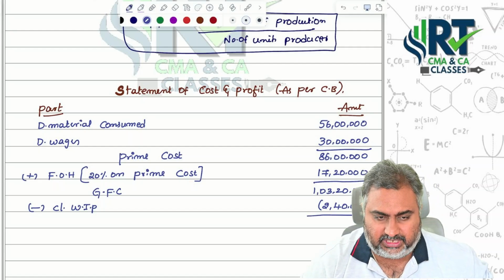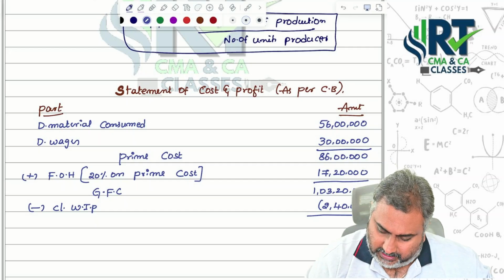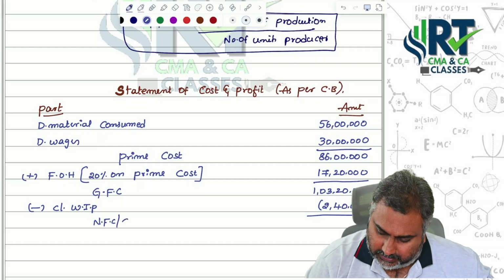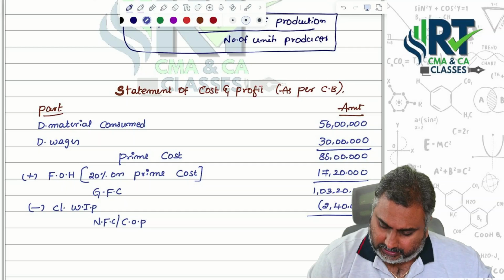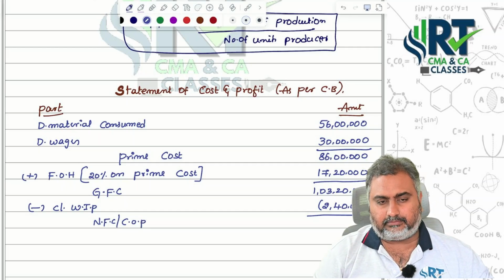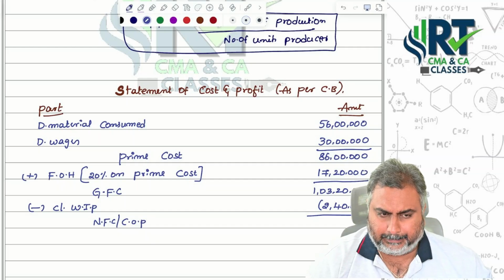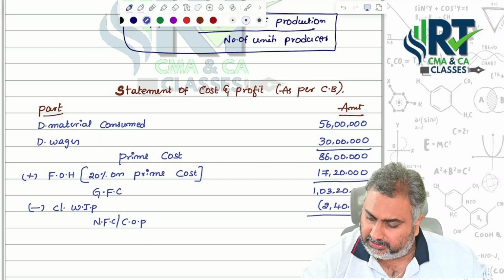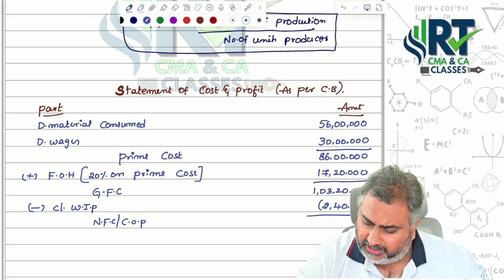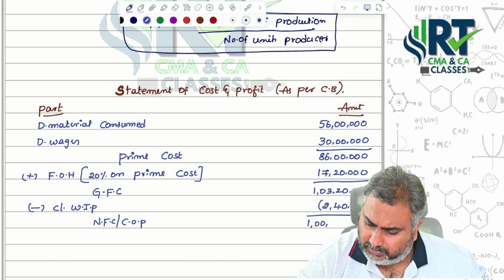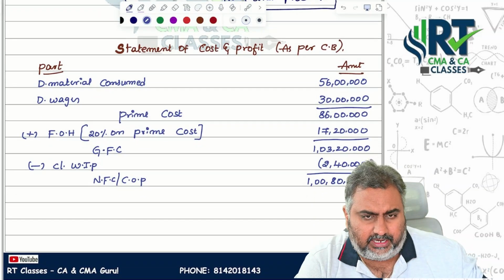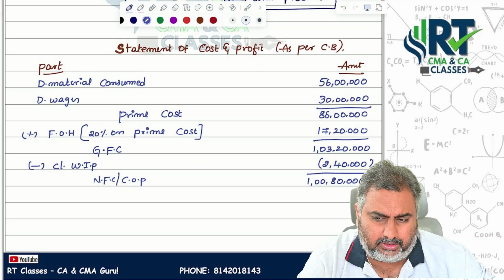Then you will get net factory cost as well as cost of production, that is nothing but 1 crore 80,000 itself.